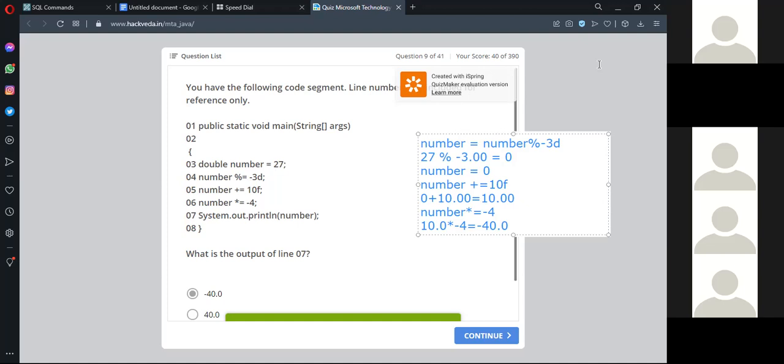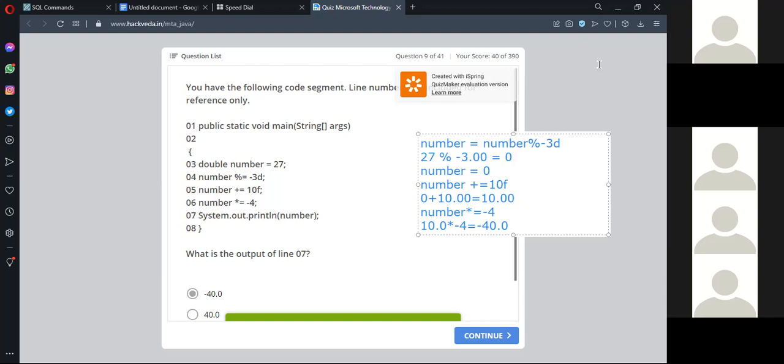So like this, you have to solve the question as 27 mod minus 3. Whenever you have a negative sign, it will be 0 only. It is having 3, so when you divide 27 by 3, you won't get any remainder because 3 into 9 is 27. There is no significance of minus with 0, so you will get 0. 27 divided by 3 is 9, no remainder, so it will be 0 only.